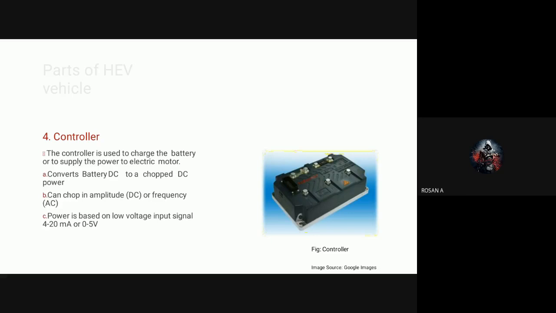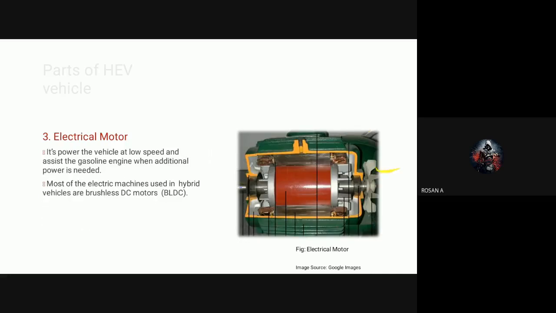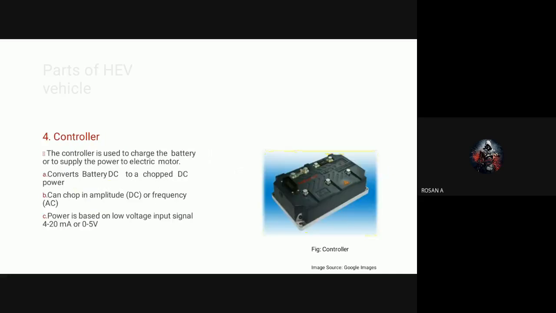It will convert the battery's direct current to chopped DC power. Why chopped? Because its power waveform looks like this. When it is in the lower bottom line there is some discharge, and when it is in the upper line the peak voltage is there. So it is the amplified one.